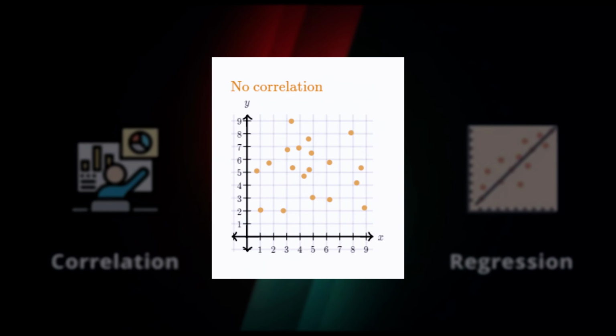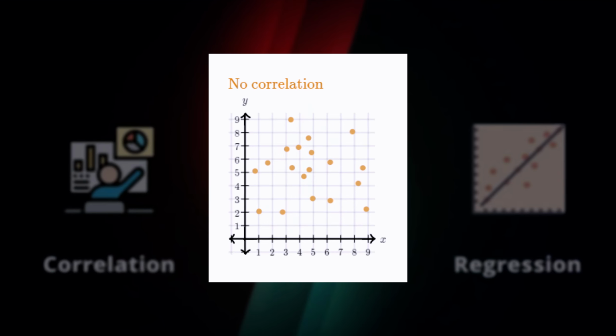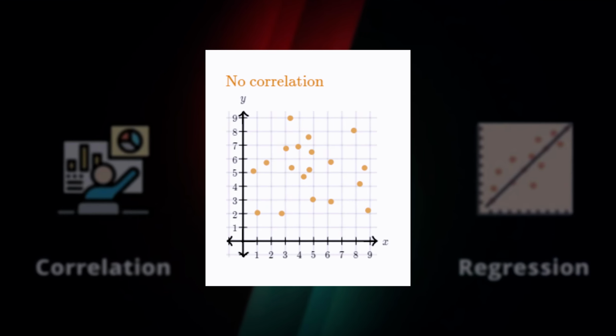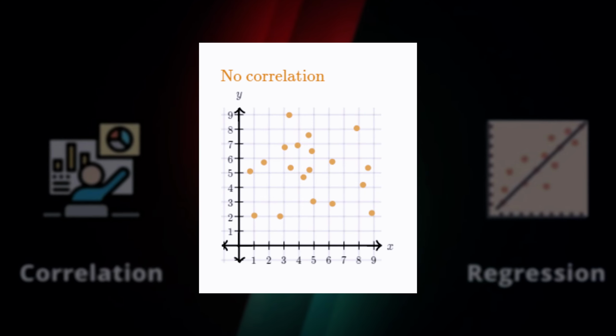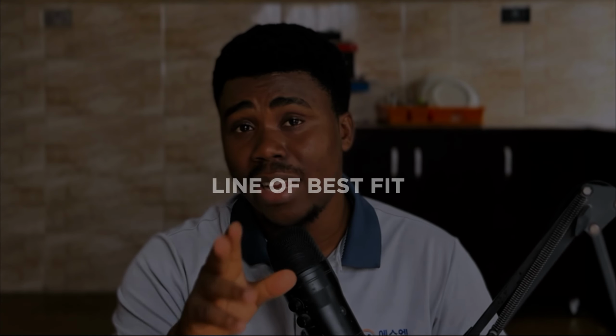Now, the stronger the negative correlation, the more we can see a visible straight line that has a downward slope, and the lower the negative correlation, the weaker the line that we can see. And for zero correlation, there is no form of association. We cannot pinpoint a line, that is, we can't draw a line of intersection between these two variables. Now, we call this line the line of best fit.